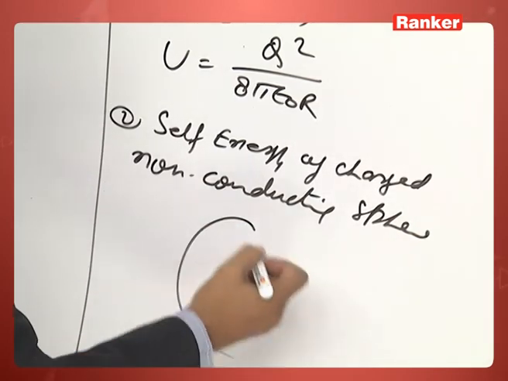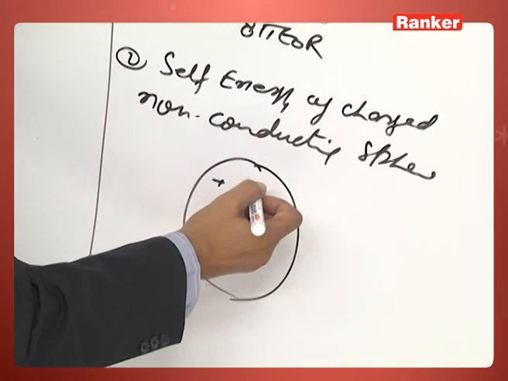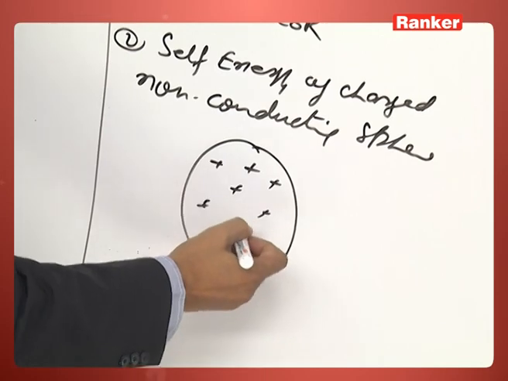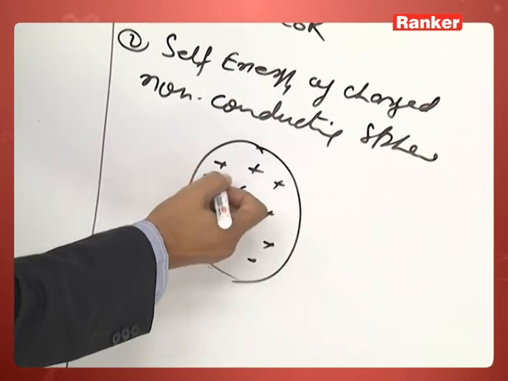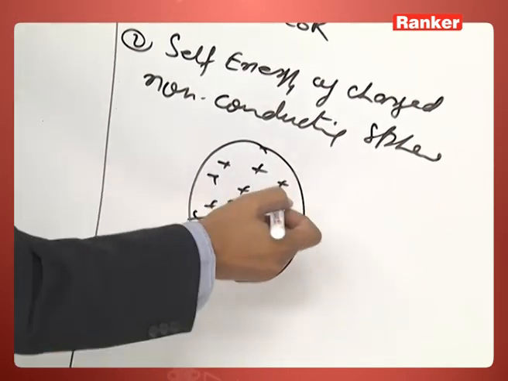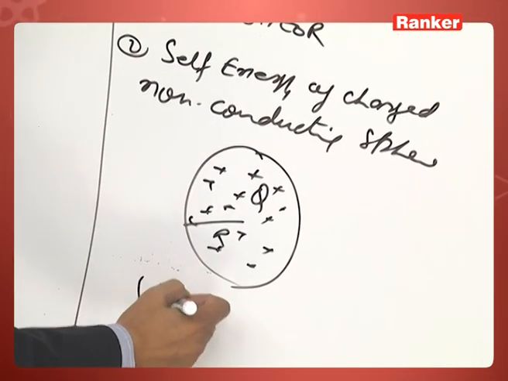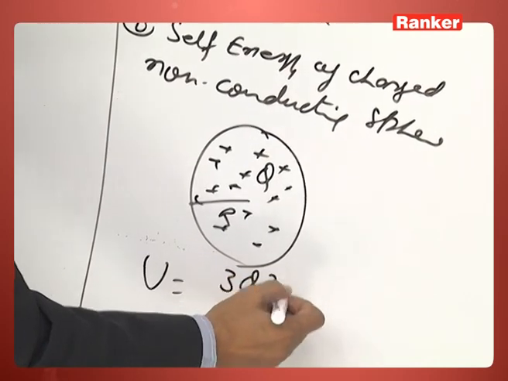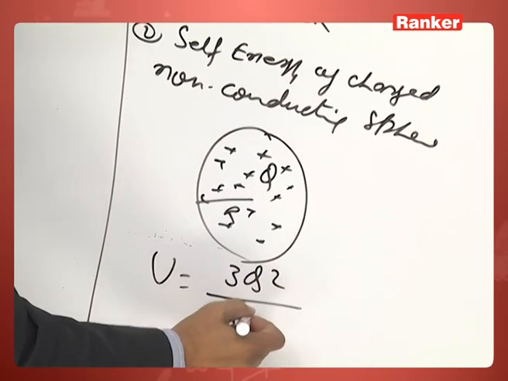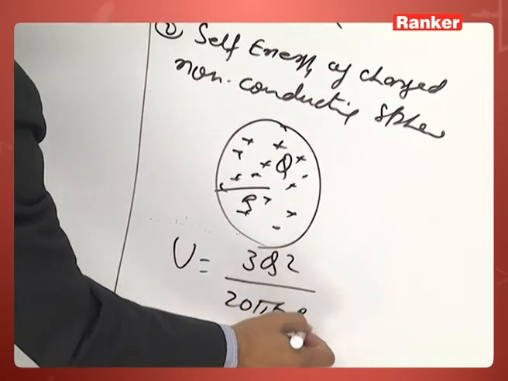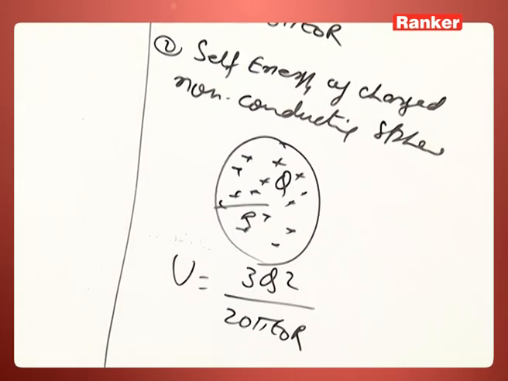It means this is your sphere and throughout its volume charge is given, and r is the radius, with total charge q. Then the self energy of this will be 3 q square by 20 pi epsilon naught r. So, these two relations are very useful.